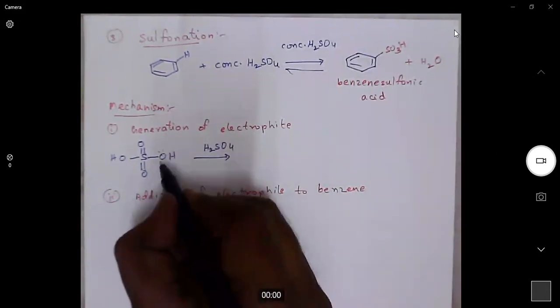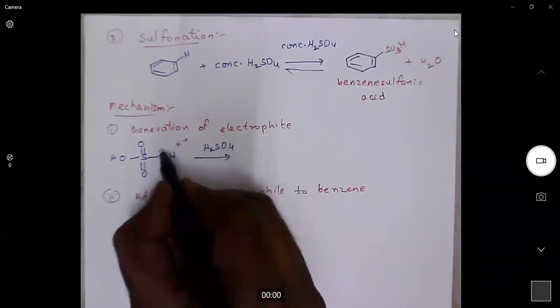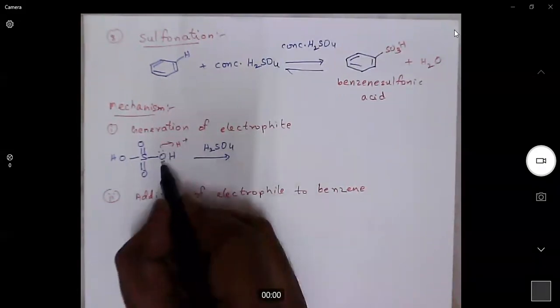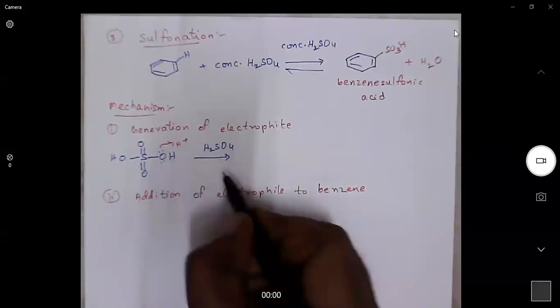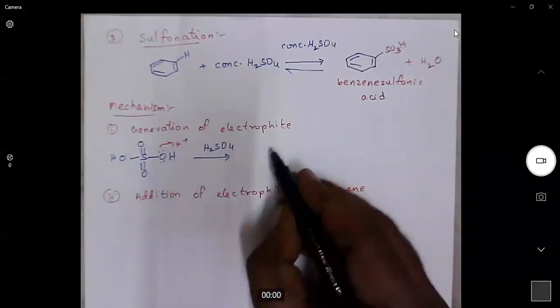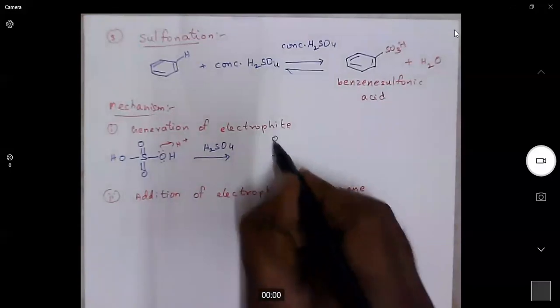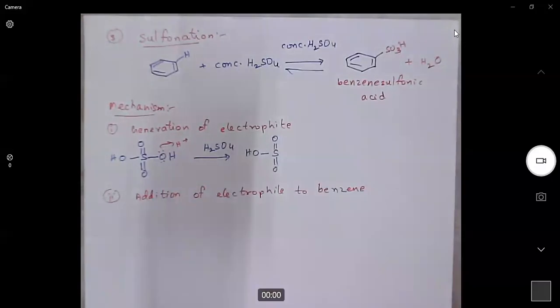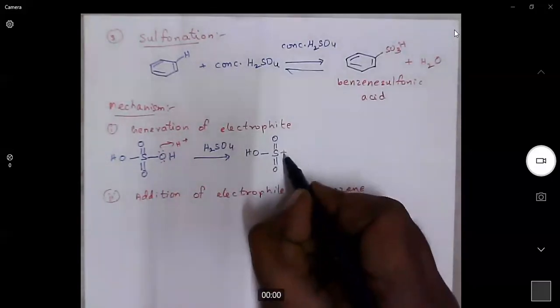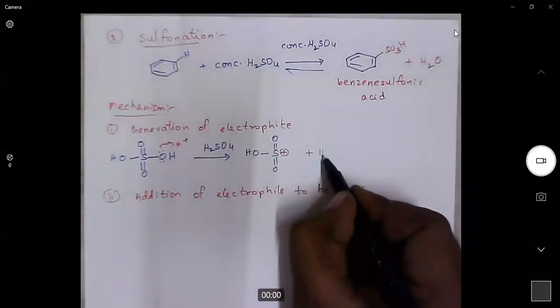So it takes the H plus, and when it becomes H plus, it becomes H2O. So H2O will be released. As a result, OH plus H2O.